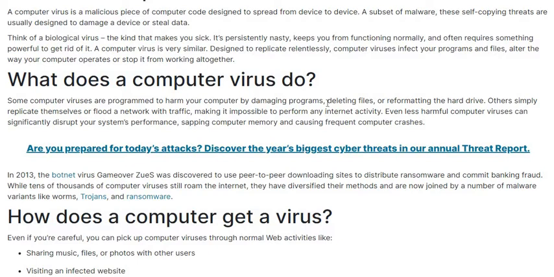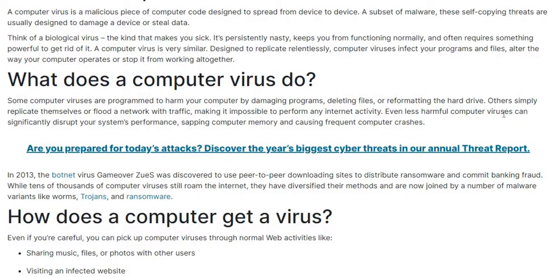Okay, when virus enters, your software will not work. You will not be able to open the software. It will delete your files without your permission, and sometimes it formats the hard disk. Okay, you will not be able to access your hard disk data. Others simply replicate themselves or flood a network with traffic, making it impossible to perform any internet activity. If virus enters your computer, you will not be able to access internet because it blocks the network.